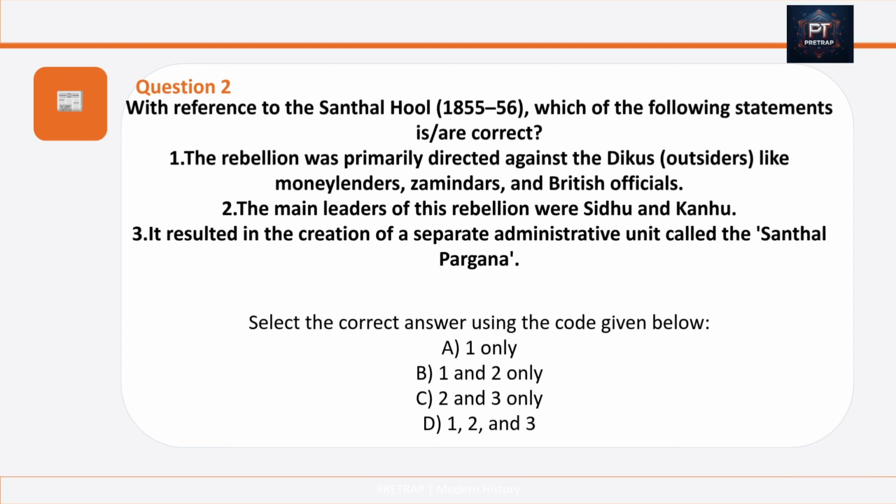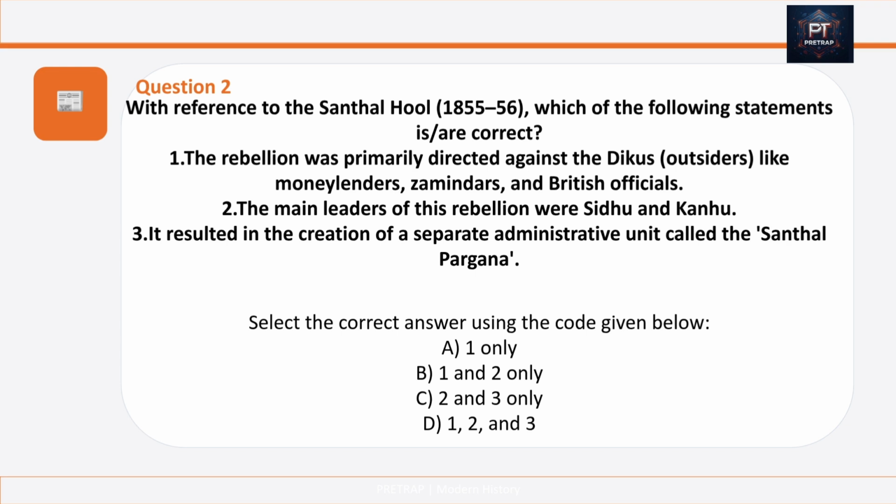Question number 2 is, with reference to the Santhal Hul, which of the following statements are correct? Number 1. The rebellion was primarily directed against the Dikus, like moneylenders, Zamindars and British officials. Number 2. The main leaders of this rebellion were Sidhu and Kanu. Number 3. It resulted in the creation of a separate administrative unit called the Santhal Pargana.